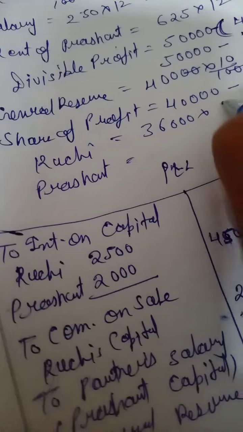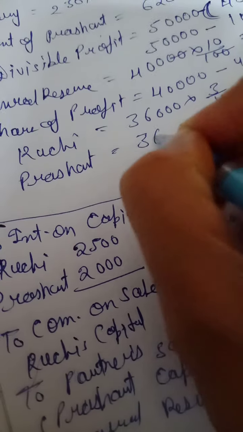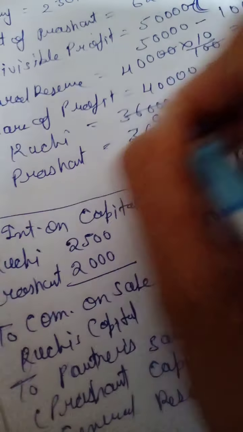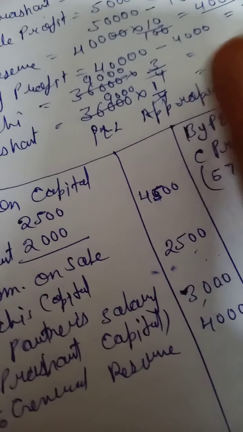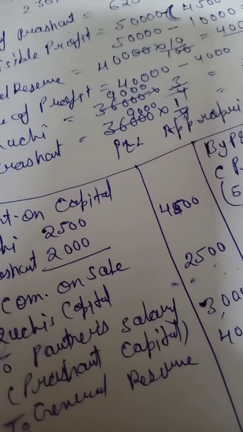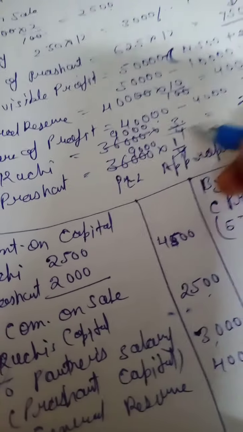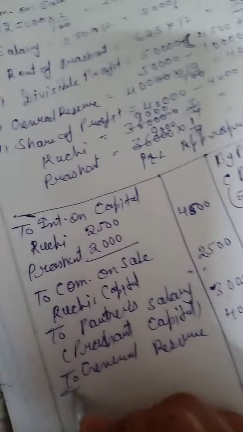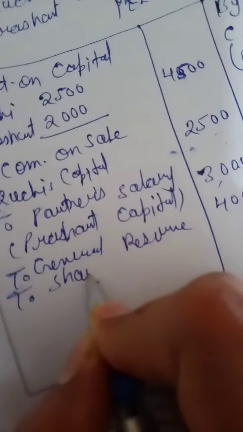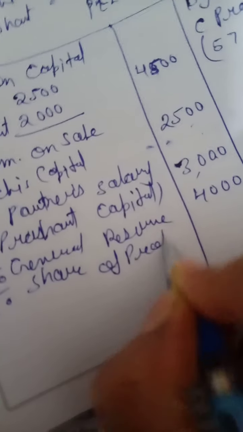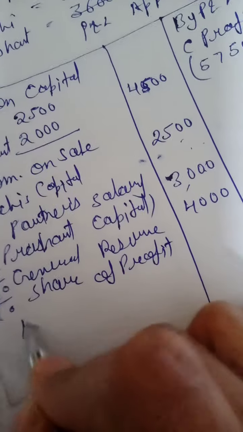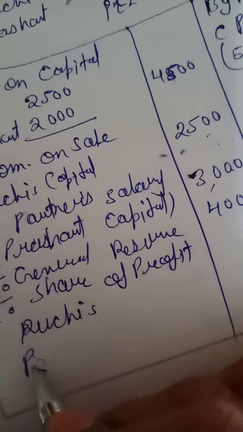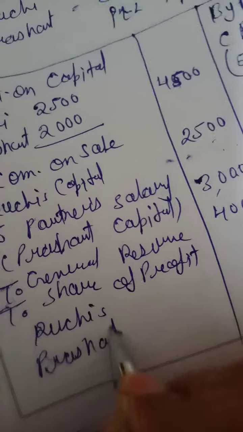Then Ruchi and Prashant share the profit in the ratio 3:1. 36,000 into 3/4 and 36,000 into 1/4 is equal to 27,000 and 9,000. 9,000 multiplied by 3 and 9,000 multiplied by 1. Last entry: to share of profit, Ruchi's capital and Prashant's capital.